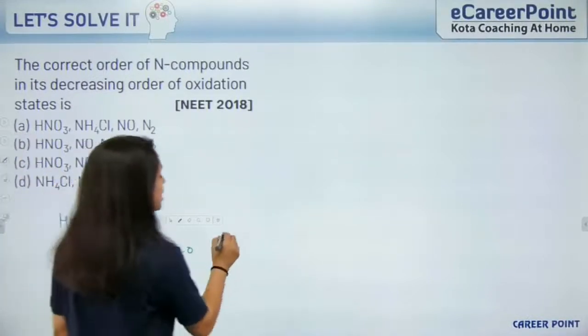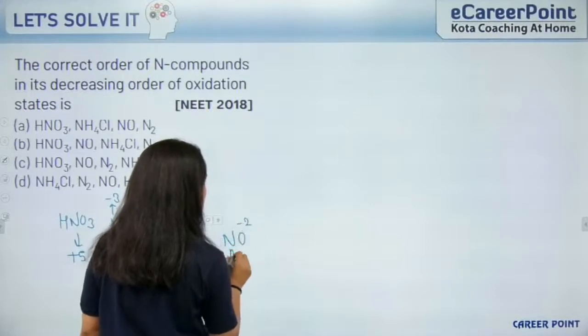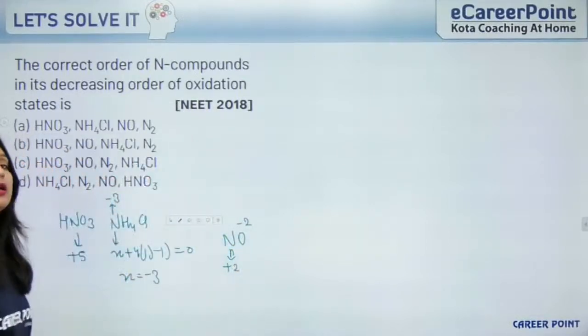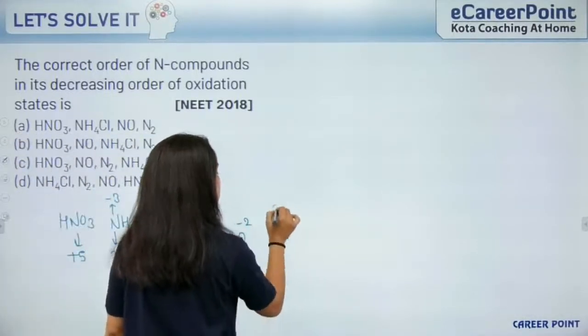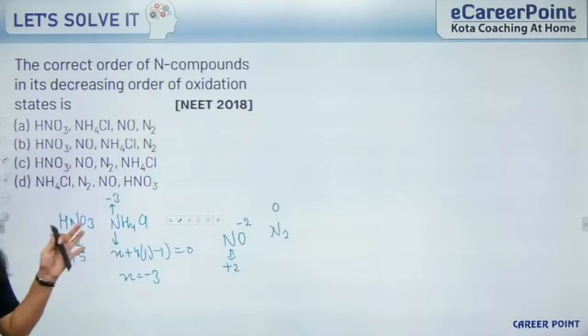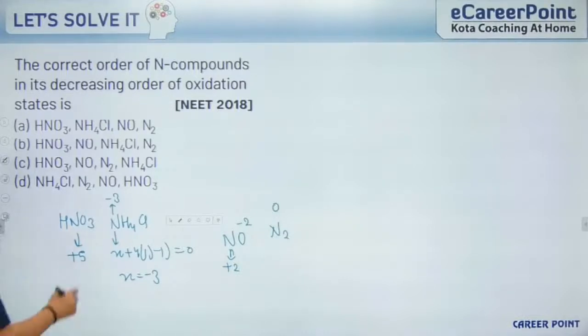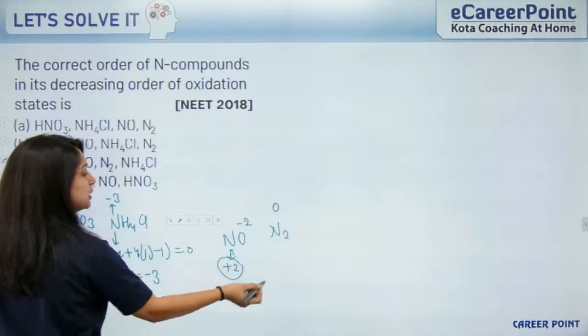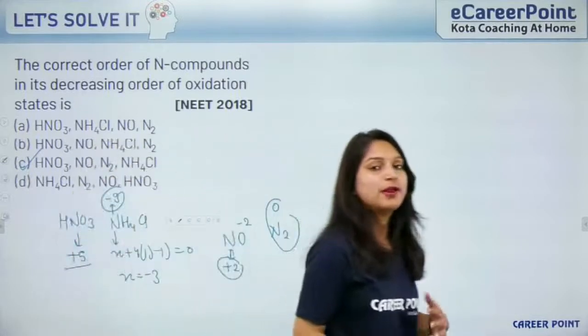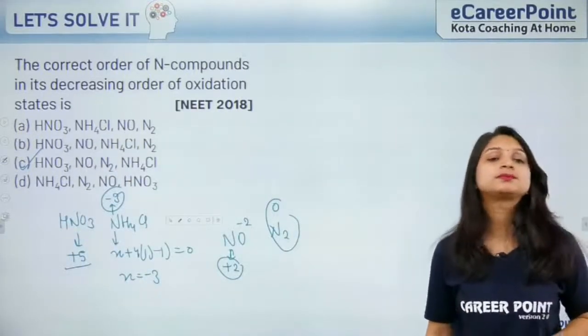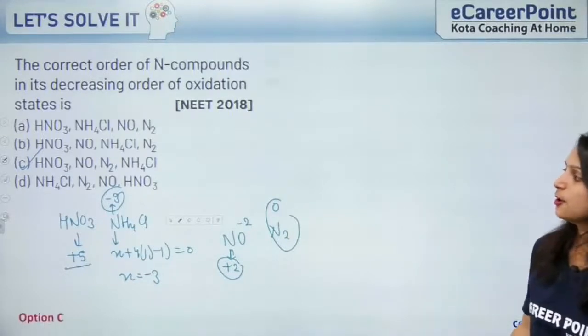Alright. Next one is NO. Oxygen is -2, so nitrogen is +2 because nitrogen is less electronegative than oxygen. Right. And in N2 the oxidation number is 0. So in decreasing order, first it will be +5, then +2, then 0, then -3. That means HNO3, then NO, N2, NH4Cl. So I think C option is the correct one. I hope this is clear to everybody. We have to calculate the oxidation number of each compound. Clear? So C option is the correct one.